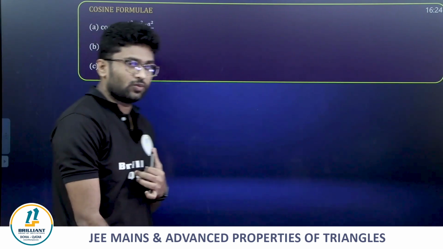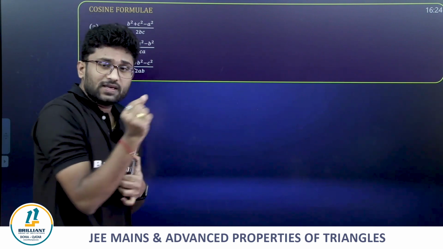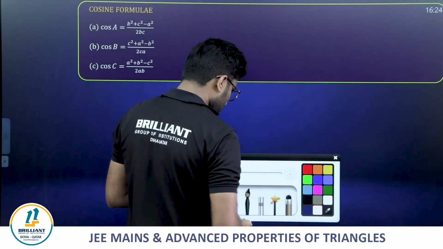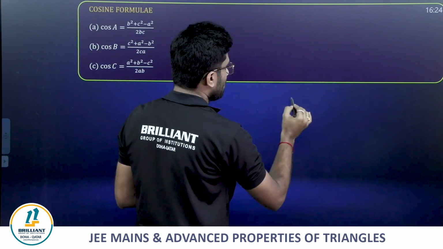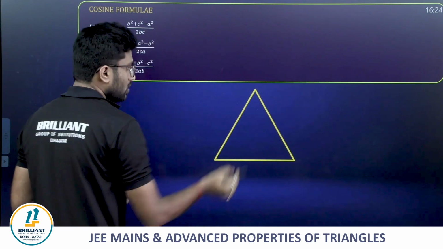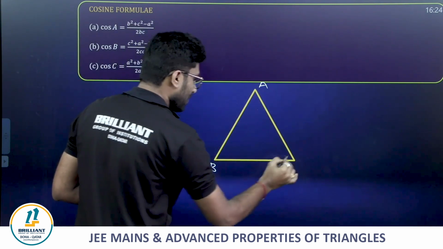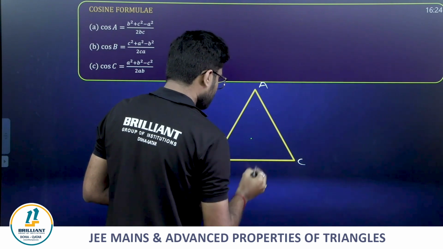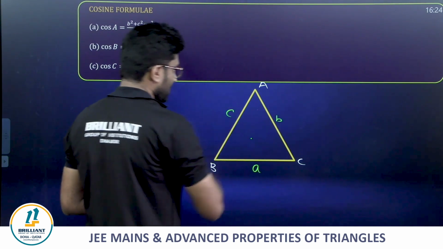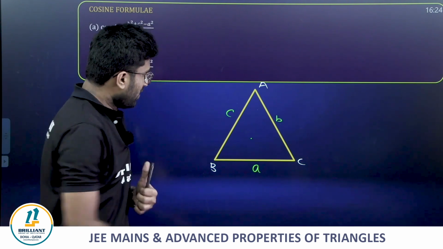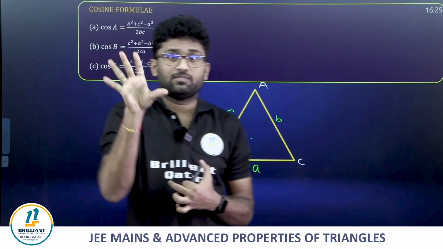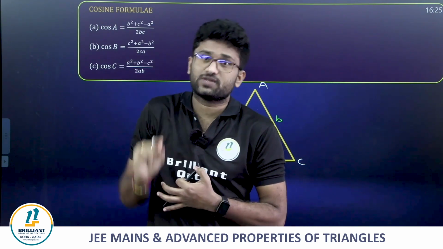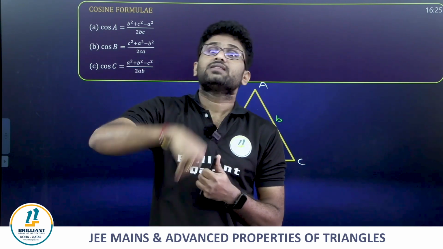Next, cosine formula, cosine rule we say. Suppose friends, if small a, b, c are any three sides of a triangle, and capital A, capital B, capital C are angles, as usual small a, small b, small c are the corresponding sides opposite to those angles. Friends, when you know all the three sides, please keep it clear, all the three angles can also be known by using cosine rule.